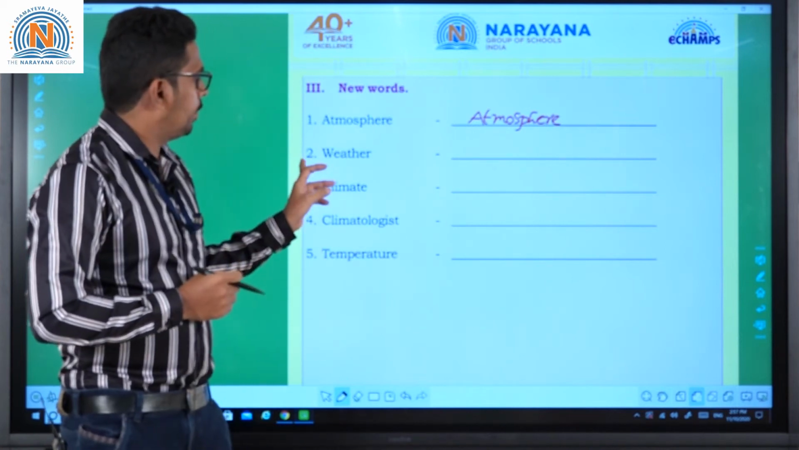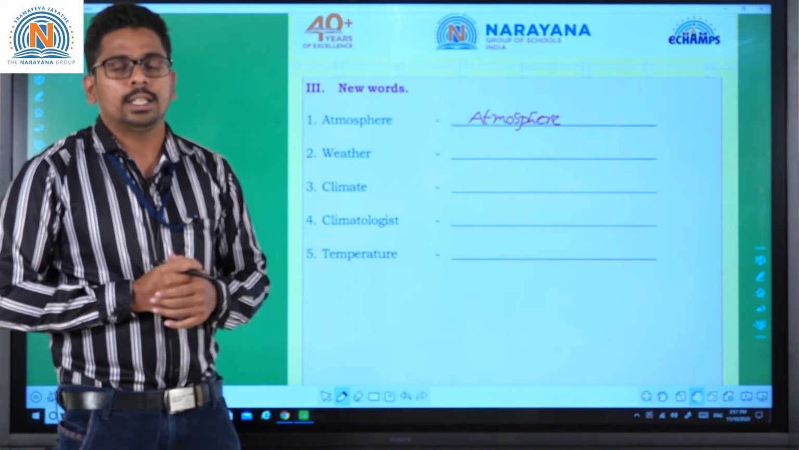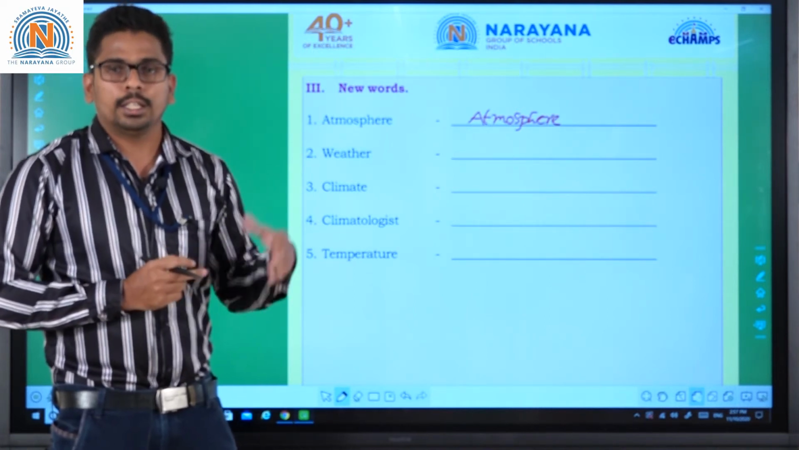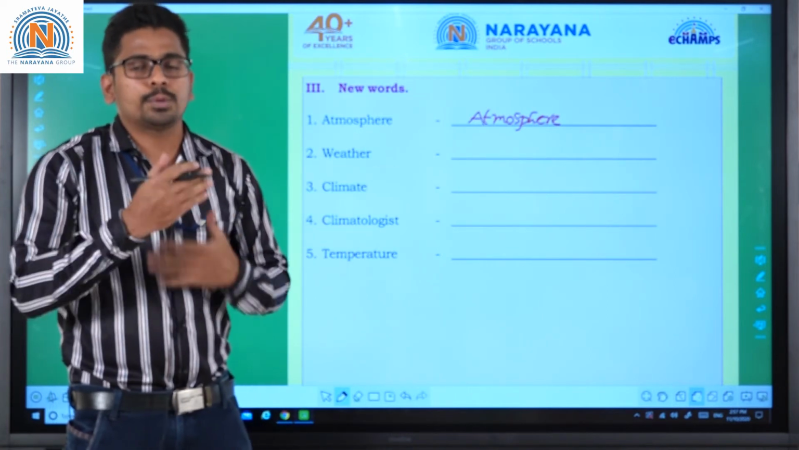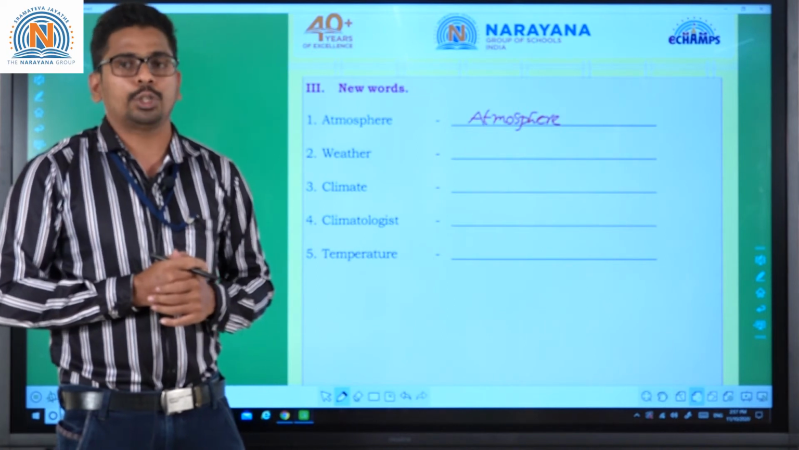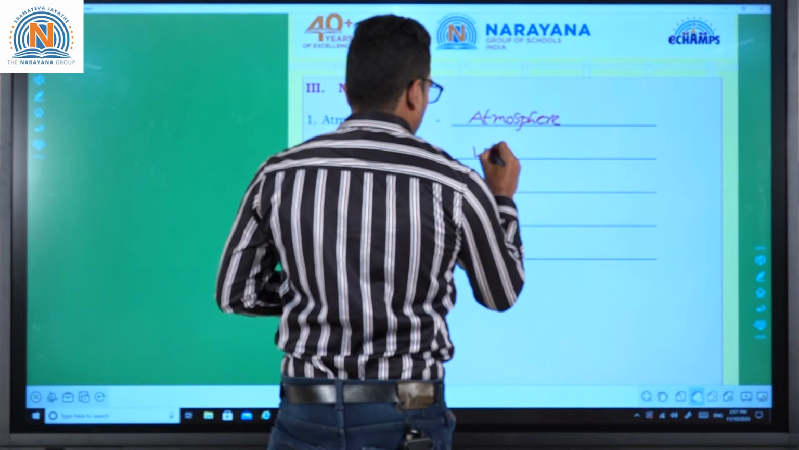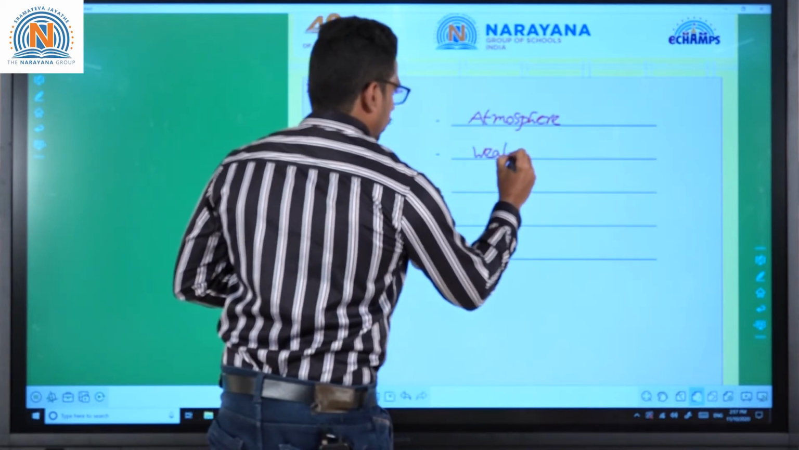Moving to the next one, weather. Weather in the sense the average climate conditions over a short period of time in a particular place. It changes day to day. Actually the weather keeps on changing day to day, time to time. So write the word here, weather.